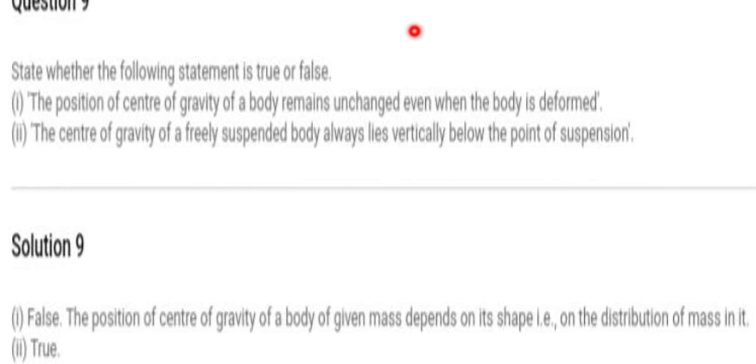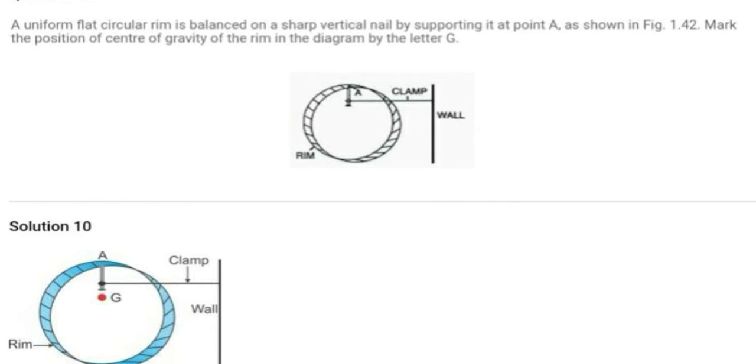Question number 9. State whether the following statement is true or false. The position of center of gravity of a body remains unchanged even when the body is deformed. It is false. The position of center of gravity of a body of given mass depends on its shape, that is, on distribution of mass in it, and the position of center of gravity changes even when the body is deformed. Center of gravity of a freely suspended body always lies vertically below the point of suspension. This is true.